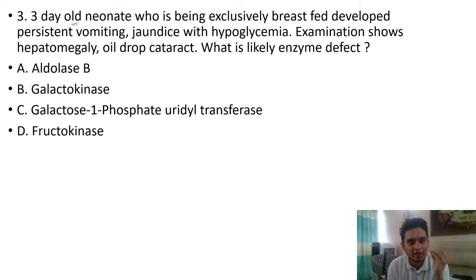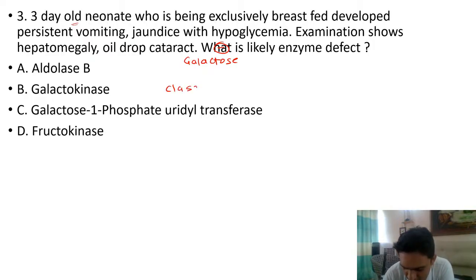Now you have hepatomegaly and oil drop cataract. So why is this happening? Because the child is not able to digest the galactose in the milk, the lactose and galactose. So this is a case of classic galactosemia, as you have correctly said. This is again a metabolic problem.